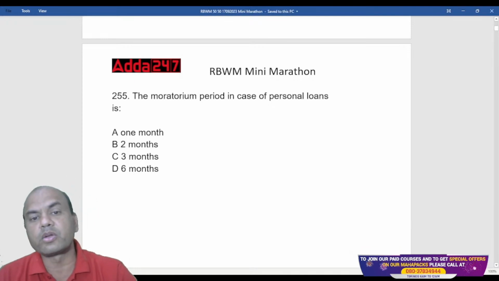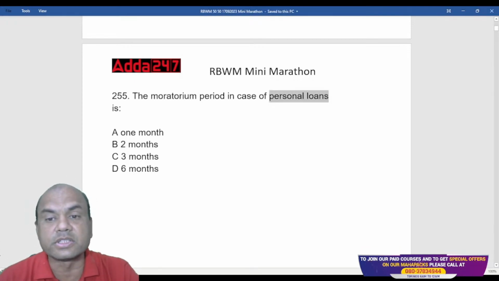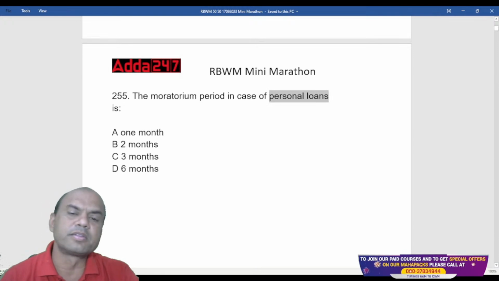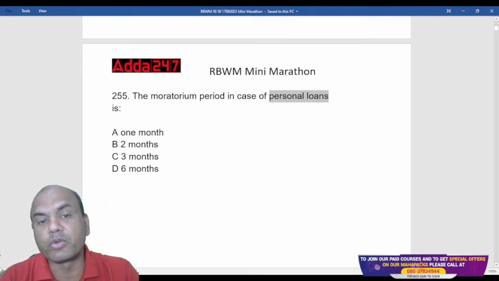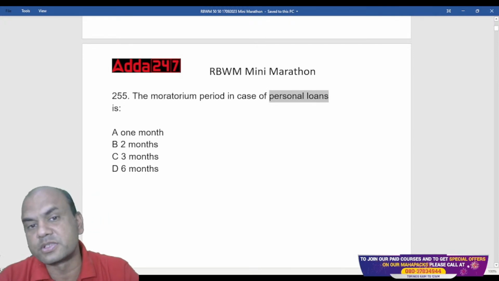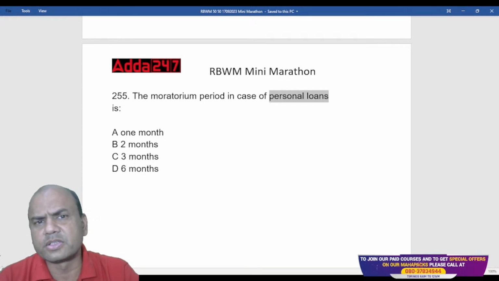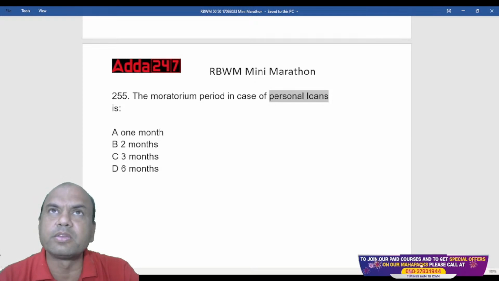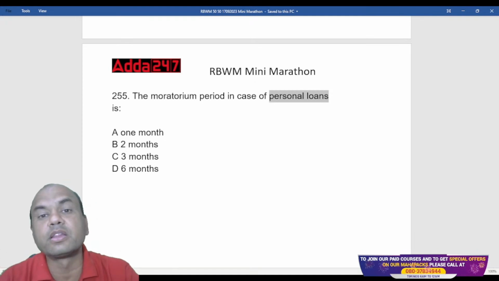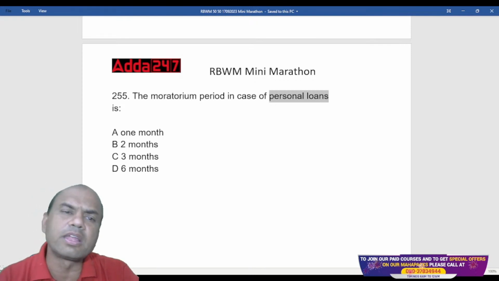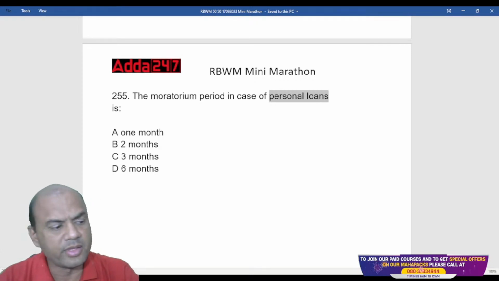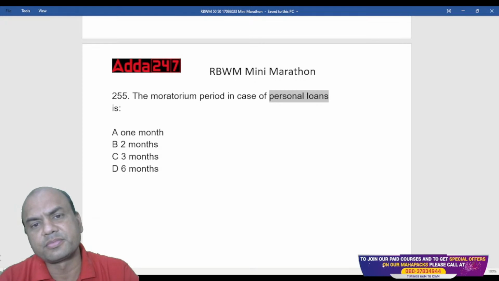So the moratorium period in case of personal loans. Think over it. Moratorium period in personal loans. What do you think? How many of you have worked in the loan department? Type yes in the comment section, whether you are working now or might have worked earlier anywhere.